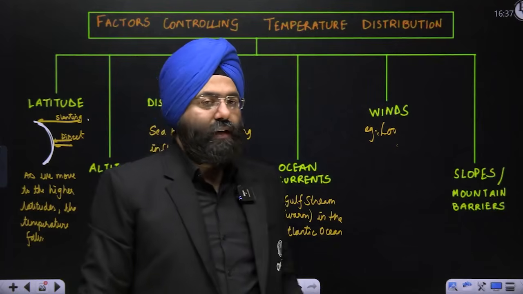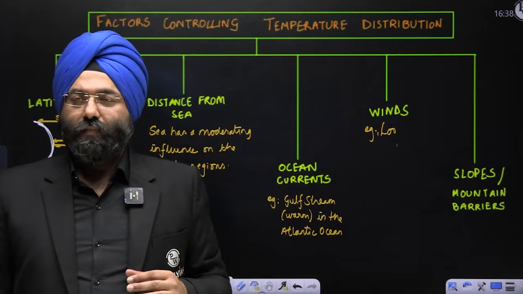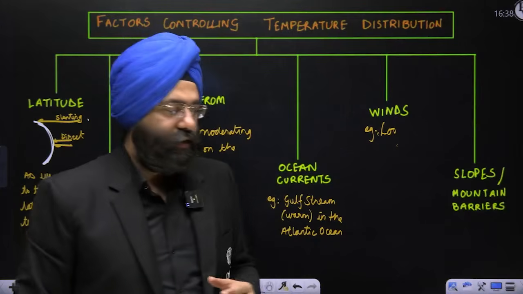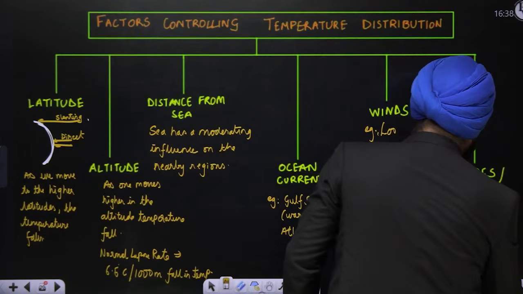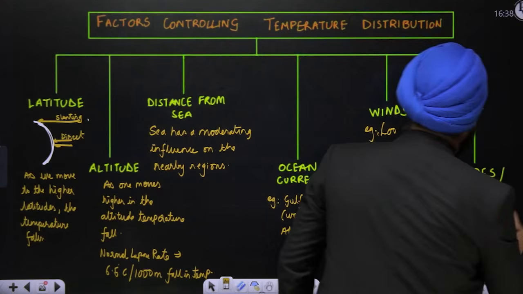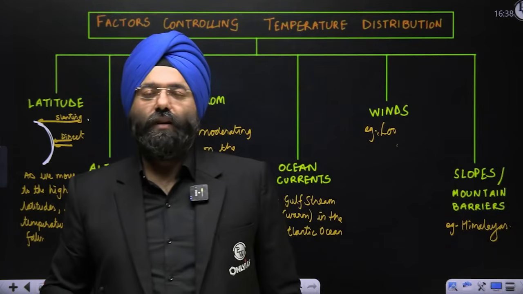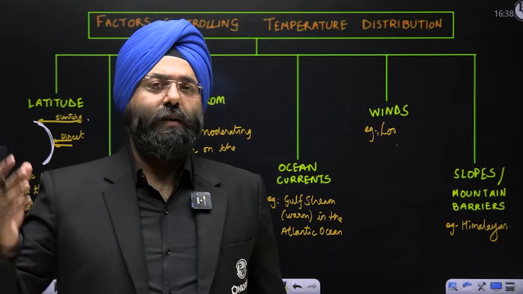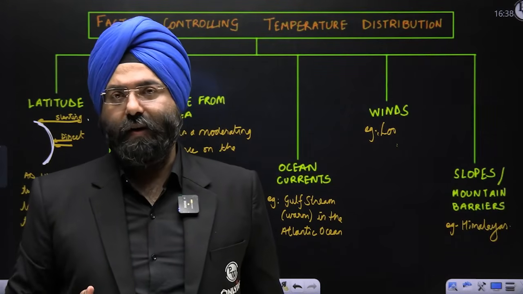Slopes and the mountain barriers. Now see, you know that very well. If you take the example of the Himalayas, if the Himalayas had not been present, possibly the northern plain would have been a frozen region during the winter months. Why? Because the cold winds from the Siberian region are blocked by the Himalayas, the mighty Himalayas.